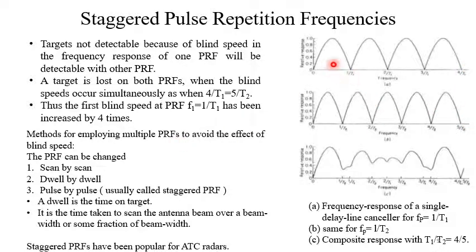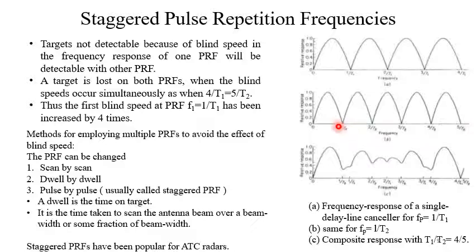Now, suppose the moving target speed is such that for the first pulse repetition frequency, it is in the blind speed spot right here. So the first PRF will not be able to detect that particular moving target, but the second PRF can do it, because it is not zero right here.